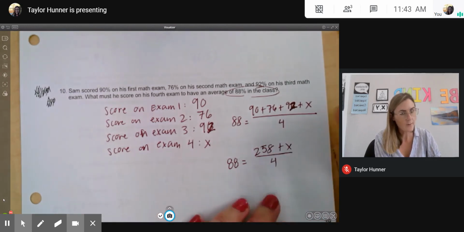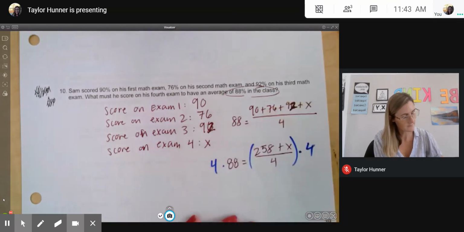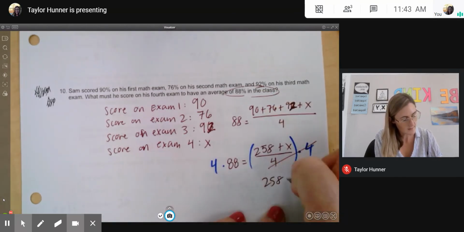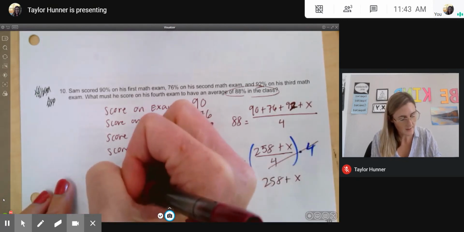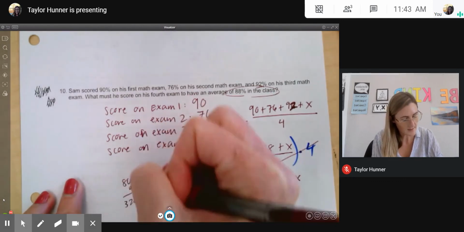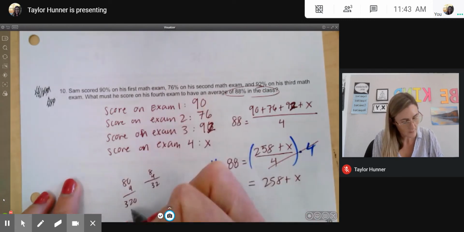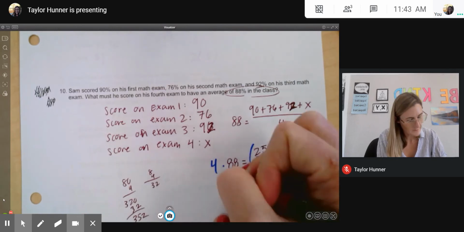So now I have to get rid of this 4. In order to get rid of this 4, I'm going to multiply both sides by 4. So that will cancel. On this side, I just have 258 plus X equals, well, 4 times 80 is going to be 320, and 4 times 8 is going to be 32. So I'm going to add 320 and 32 to get 352.